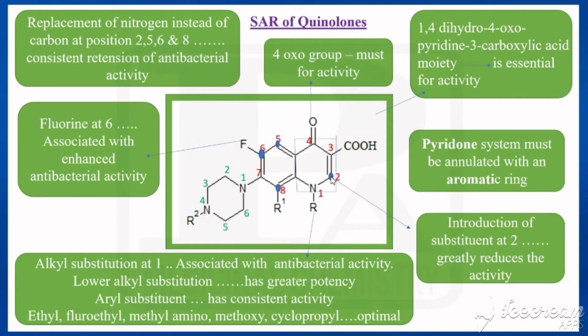Now we are taking four positions: second, 5, 6, 8. In those four positions we are having carbon. If we replace the carbon with nitrogen, there is consistent retention of antibacterial activity. In sixth position we are having fluorine. So that is associated with enhanced antibacterial activity.